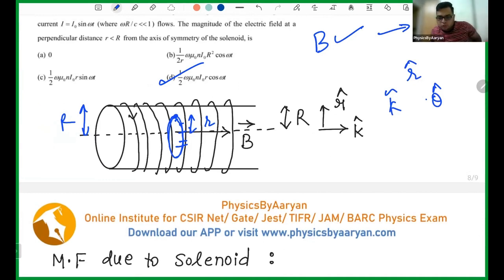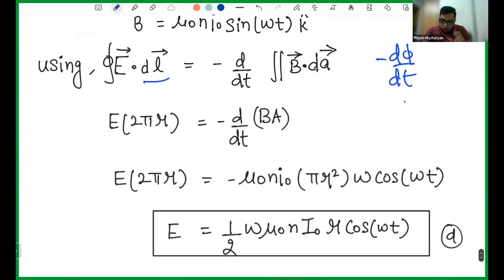So this question was new. We learned a lot of new concepts. Number one was, what is the magnetic field due to a solenoid? Number two was, what will be the direction of the electric field and the direction of the magnetic field? And how we use Faraday's law. This is nothing but Faraday's law to find the electric field. Your magnetic field was changing, and as a result, electric field is produced.